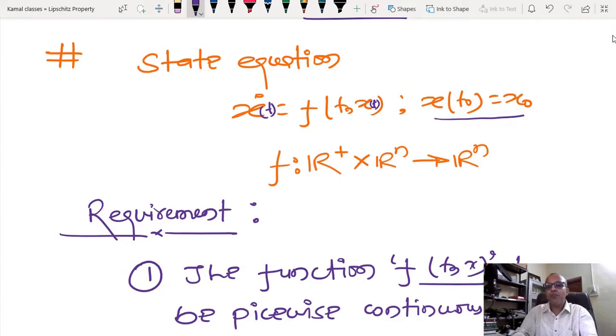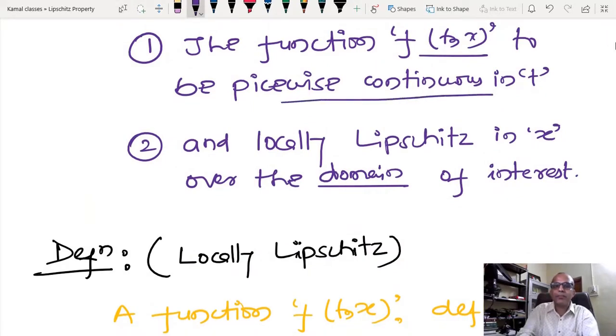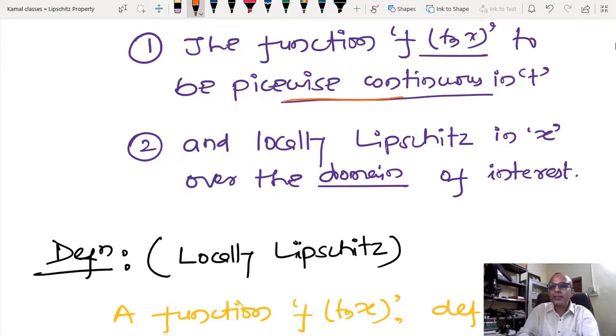What we found in the previous lecture is that the typical requirement for the function f(t,x) is to be piecewise continuous in t. Please be careful, we are just talking about piecewise continuity in terms of t.